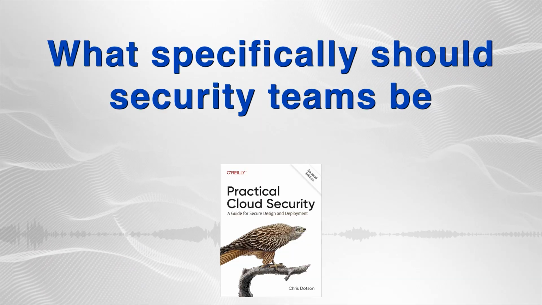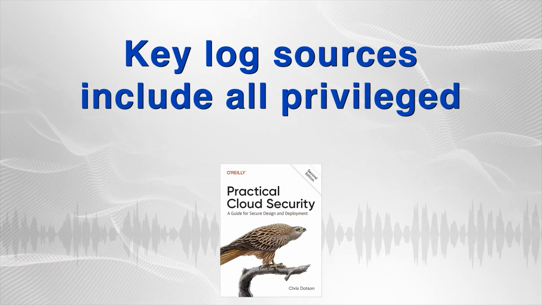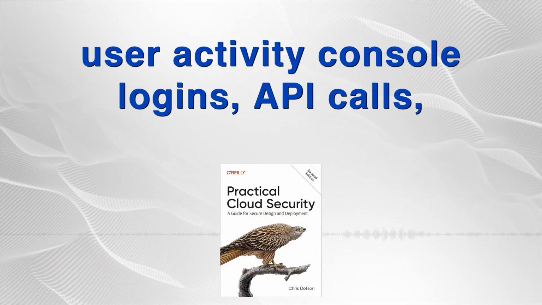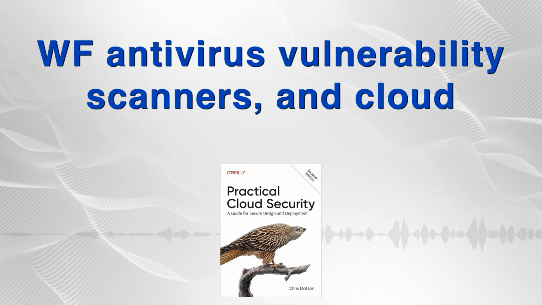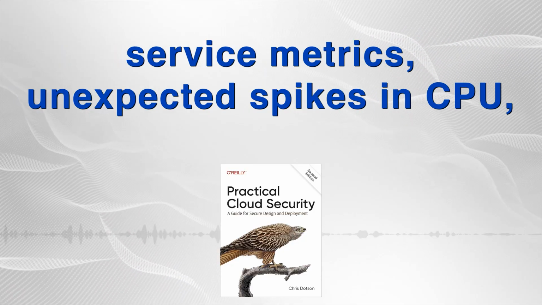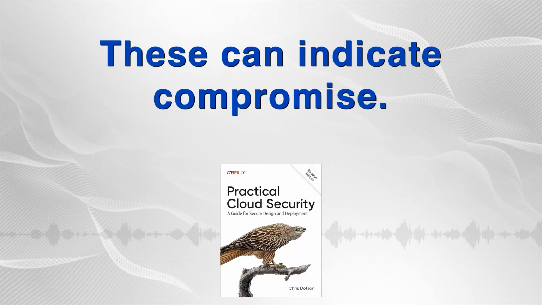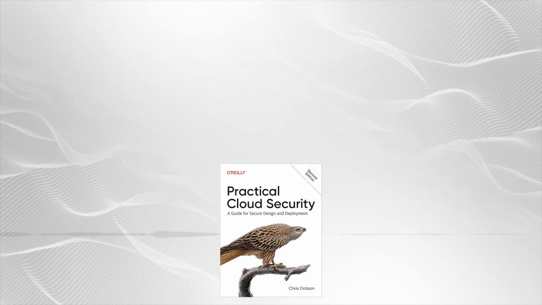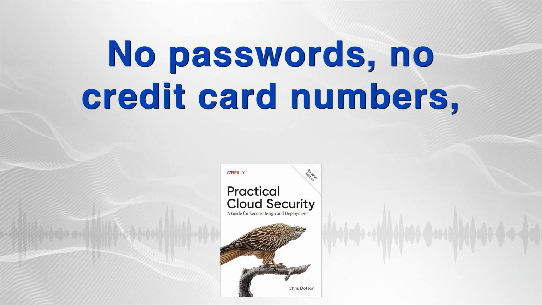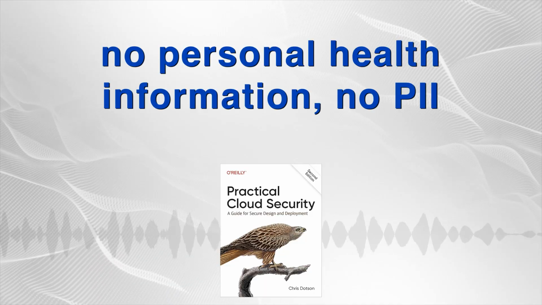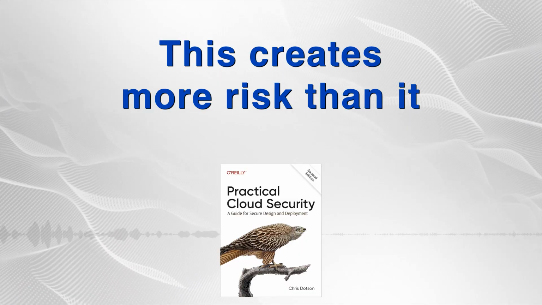What specifically should security teams be monitoring? Key log sources include all privileged user activity, console logins, API calls, alerts from all your security tools, WAF, antivirus, vulnerability scanners, and cloud service metrics: unexpected spikes in CPU, network traffic, unusual API calls. These can indicate compromise. And a critical warning here too. A very critical one. Never, ever log sensitive data. No passwords, no credit card numbers, no personal health information, no PII in your logs. This creates more risk than it solves.